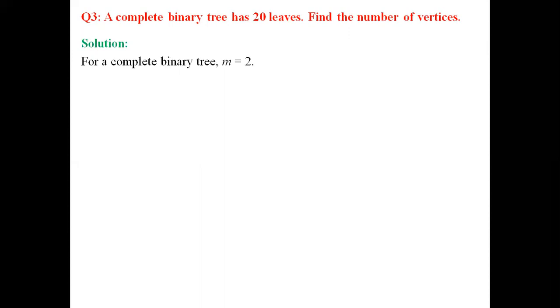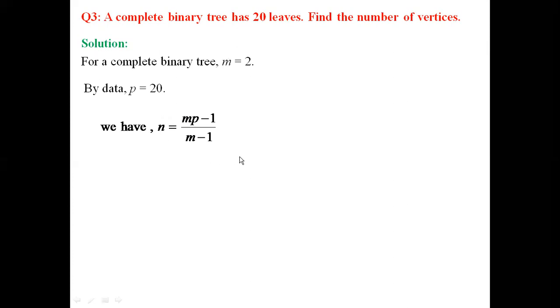Given a complete binary tree, m value is equal to 2, and from the data there are 20 leaves, denoted by the notation p, so p is equal to 20. We are familiar with this formula for a complete m array tree: n equal to mp minus 1 divided by m minus 1. n is the number of vertices we are supposed to find.